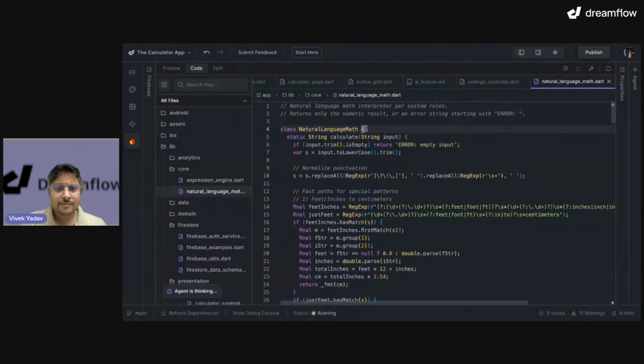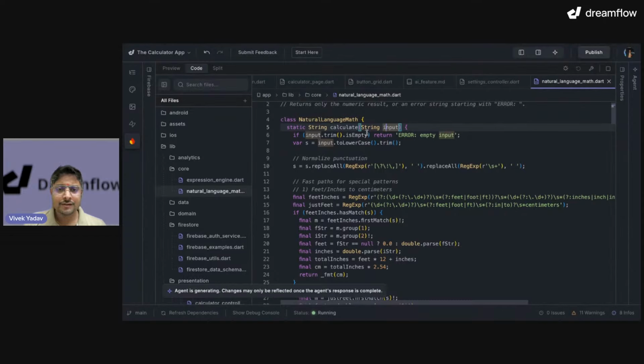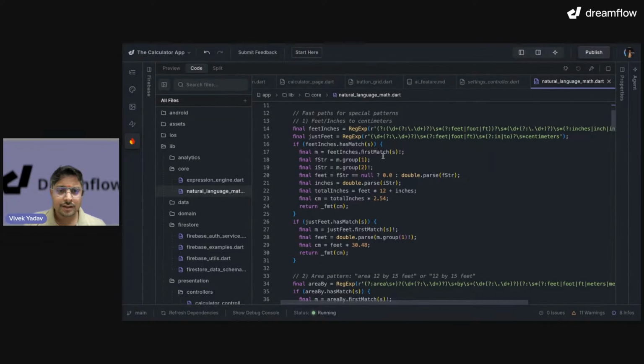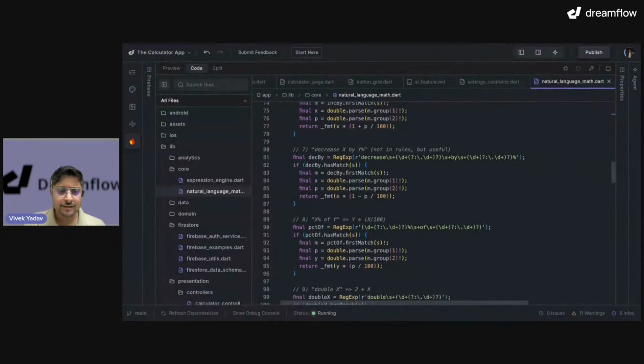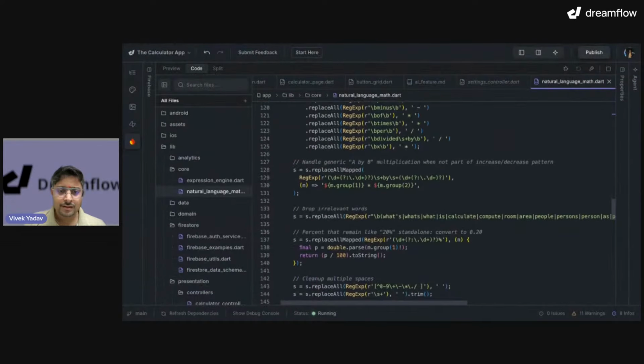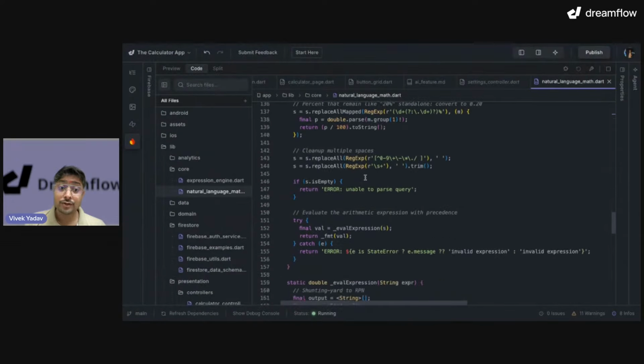So natural language math, it will have an input. Perfect. If input is empty, it returns. That's good. Then some regular expressions, feet, inches, a lot of stuff. Okay, nice. It is doing a lot of stuff.